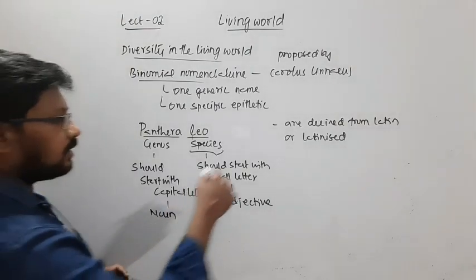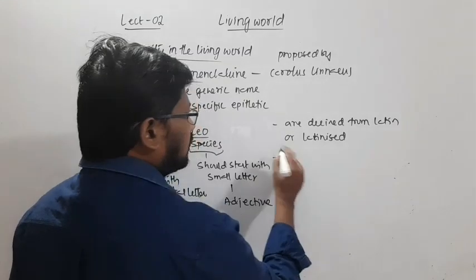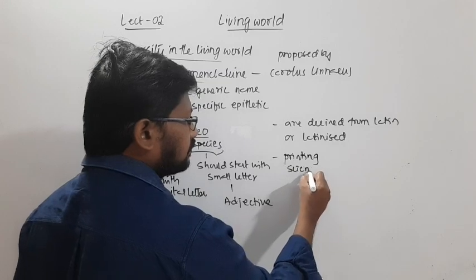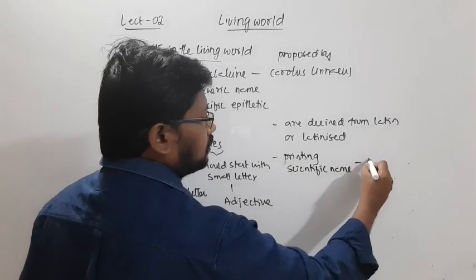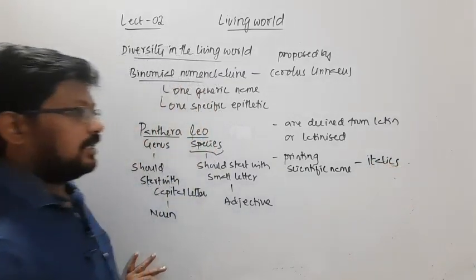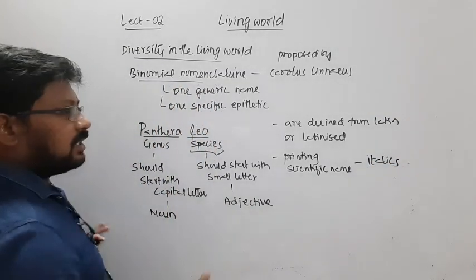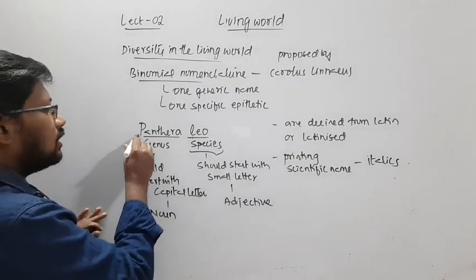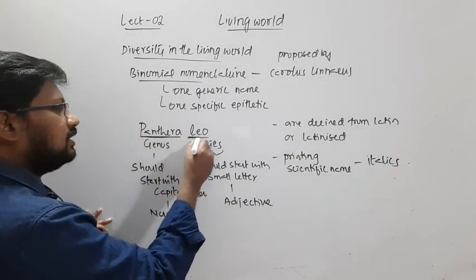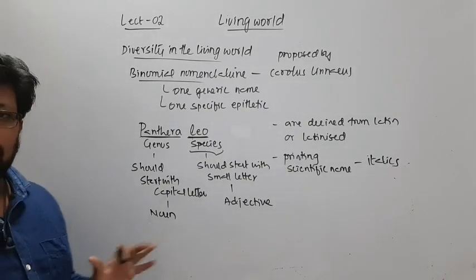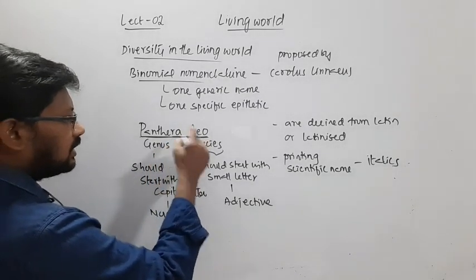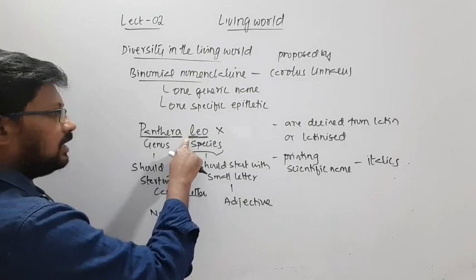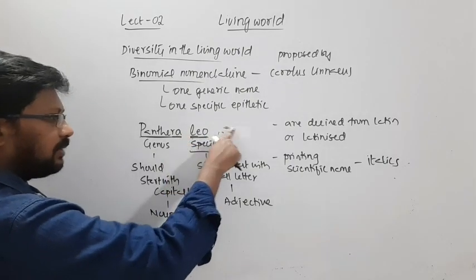While printing the scientific name, it should be in italics. And if someone writes by hand, so it is handwritten, then compulsorily the genus and species should be underlined separately, not together. Underlining all together is wrong. We should not underline like this. Compulsorily there must be separation.